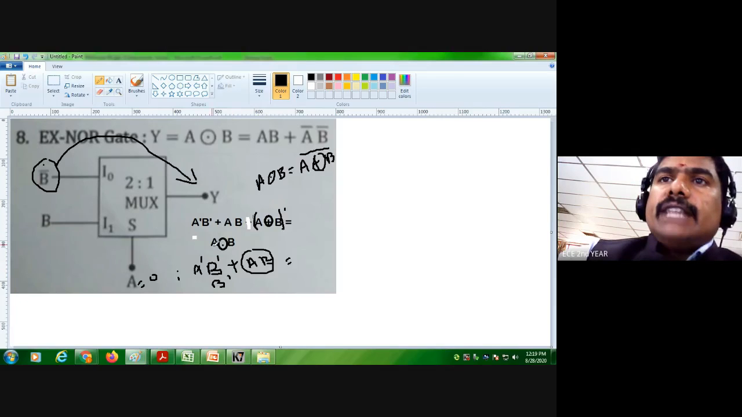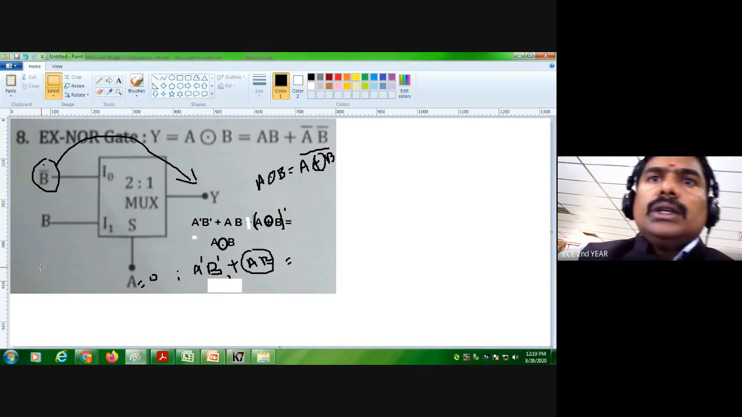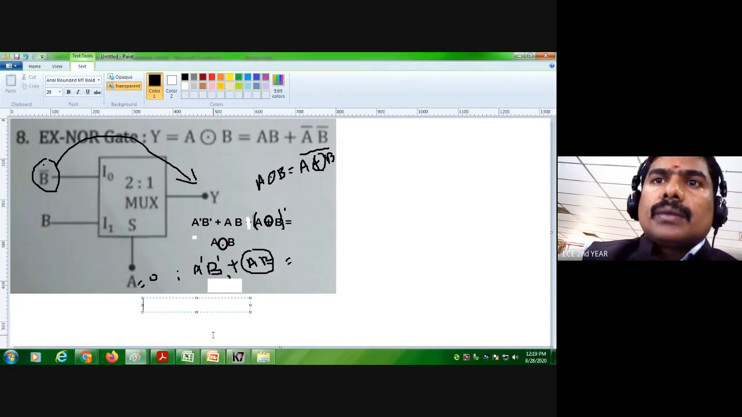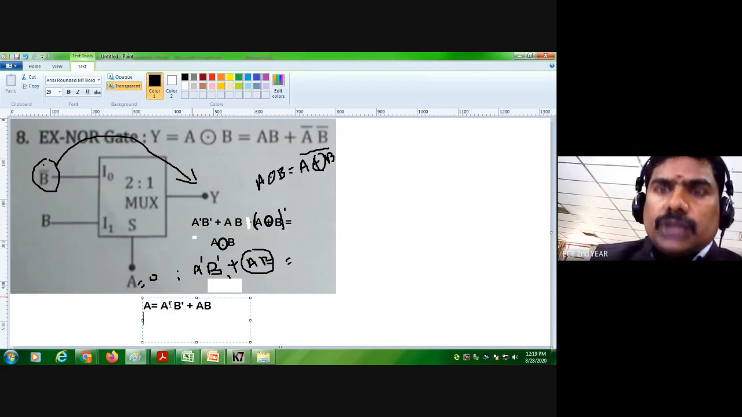In the same case you can put a equal to 1 in the equation. Once again I write the equation, a dash b dash plus ab. Among this you substitute a equal to 1. So a equal to 1 means a dash becomes 0, the first term becomes 0, right? Therefore,